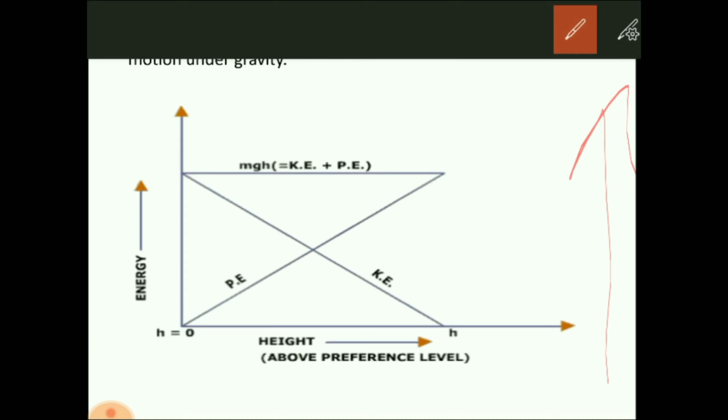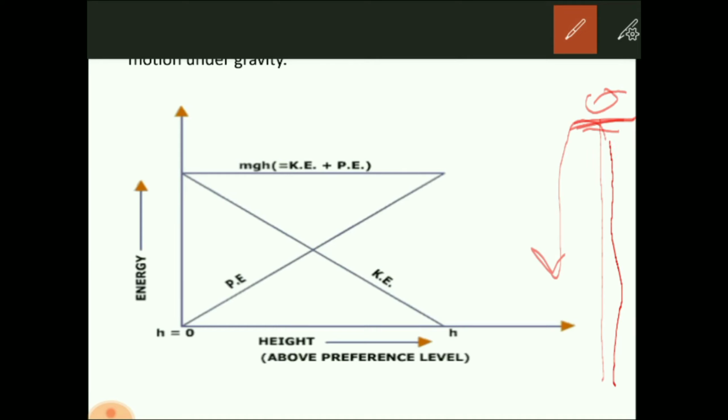Okay, again, if you throw a body up in the sky, will it go up forever? No, it cannot go up forever. When a body is thrown up against gravity, it will move up and the velocity will continuously decrease, and when it reaches a certain point, it cannot go further up. From there it will fall down. So at this point, the body cannot go further up because the velocity is 0 out here. The velocity is minimum out here. Okay, when the body is thrown up, it reaches the point from where it cannot go up.